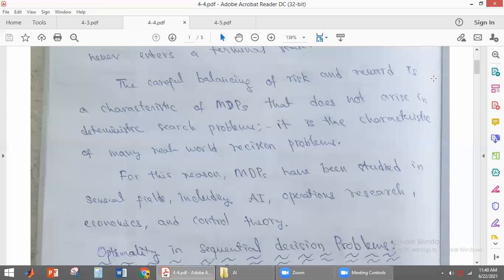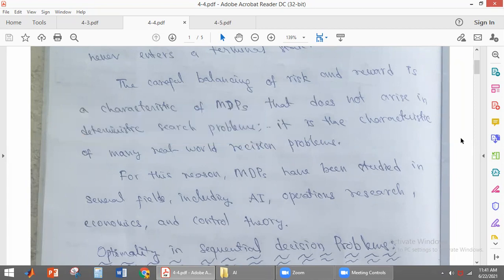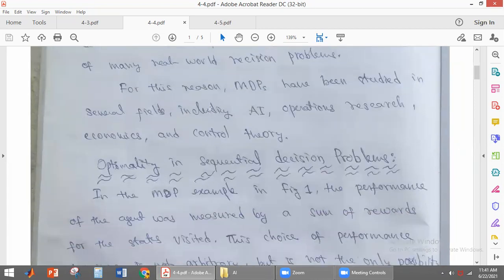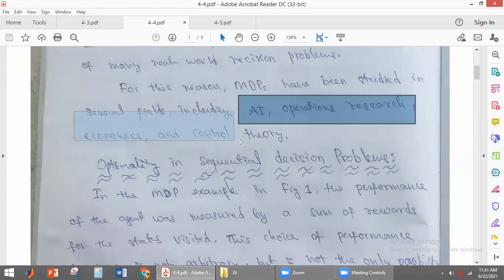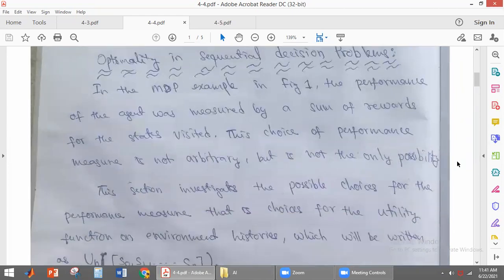MDPs are mainly used in non-deterministic search problems, and this will not come in deterministic search problems. MDPs arise only in non-deterministic search problems. That is why MDPs are studied in different fields like AI, operations research, economics, and control theory. These are the fields where MDPs are used.